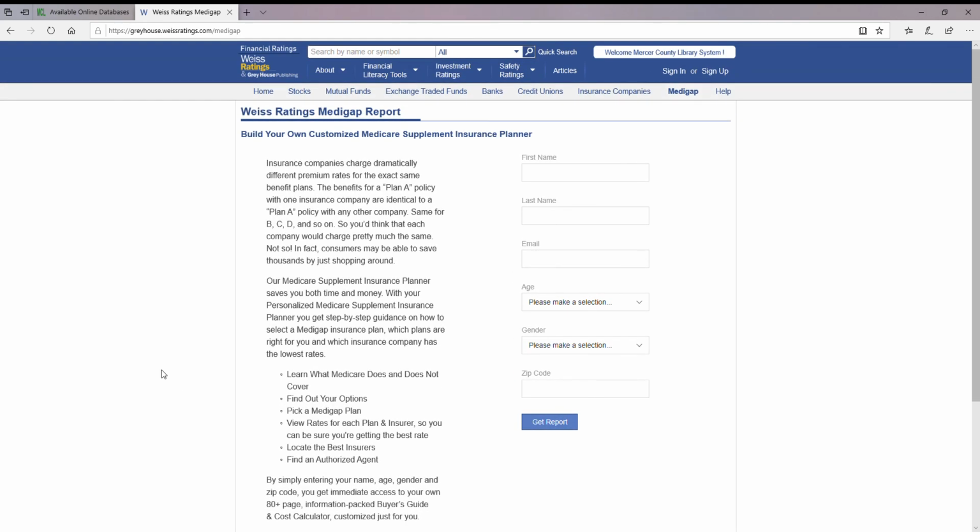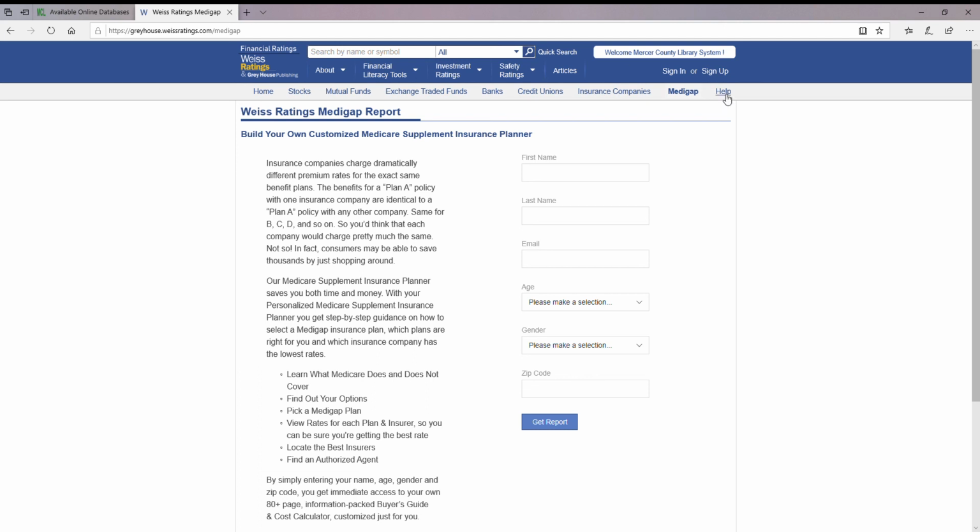So if you need to shop for Medigap insurance or Medicare supplemental insurance, as it's also called, if you just give them these basic pieces of information, they're going to come up with a customized ratings plan for you and email that to you. You can then look through that and see what insurance companies are available that offer Medigap, how their prices compare to one another, what kind of policy it is, and how they would rate that particular company and why they rate it a certain way.